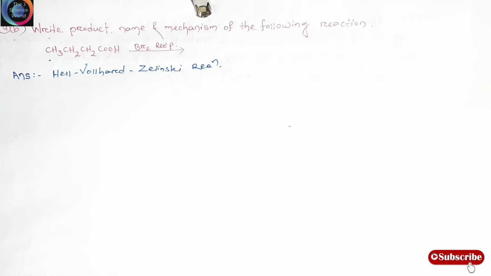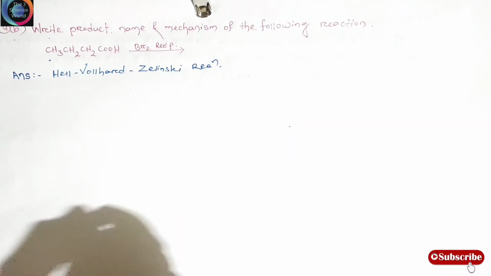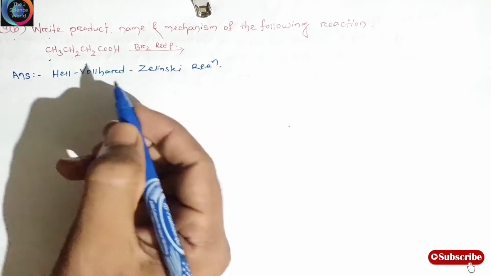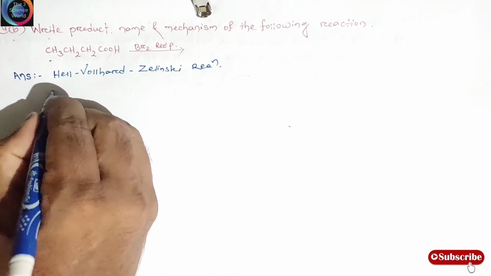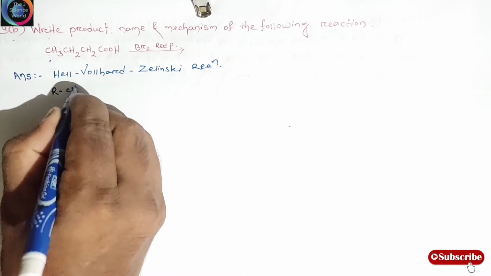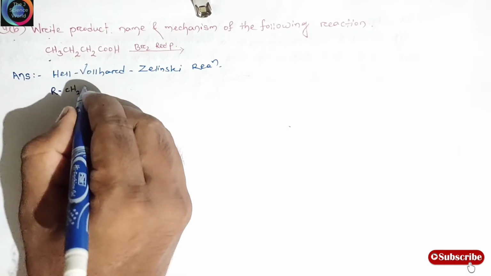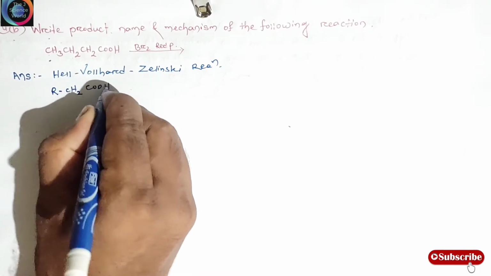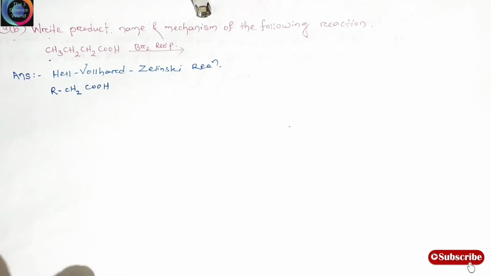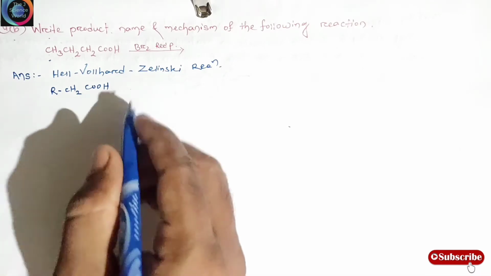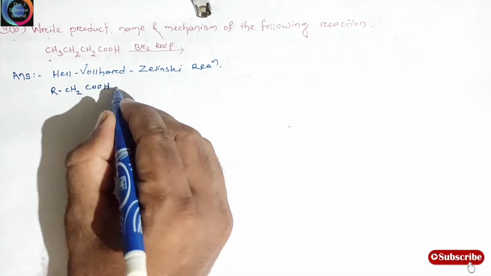The Hell-Volhard-Zelinsky reaction states that aliphatic carboxylic acid, let's take an example. This is our aliphatic carboxylic acid. This aliphatic carboxylic acid reacts with bromine or chlorine in presence of phosphorus or a phosphorus halide.